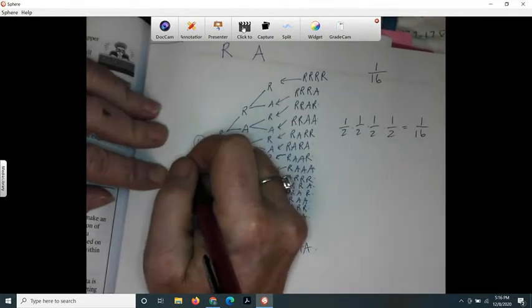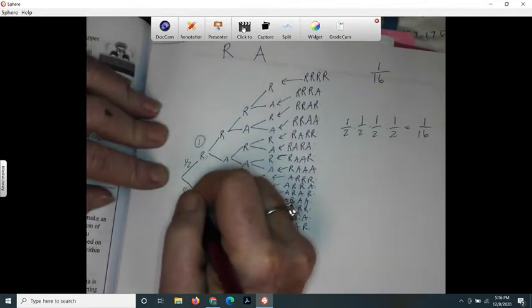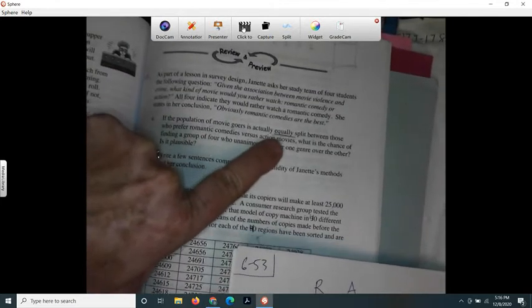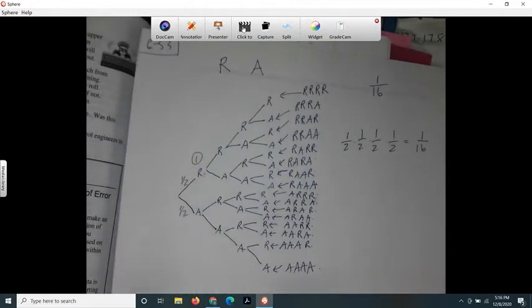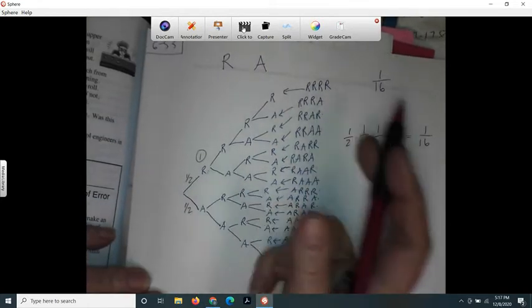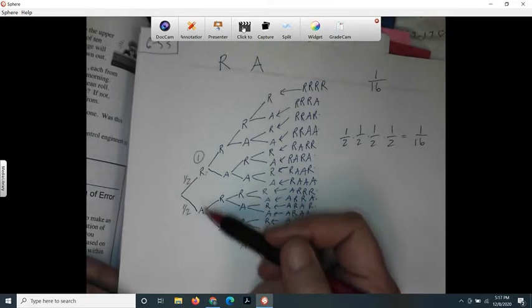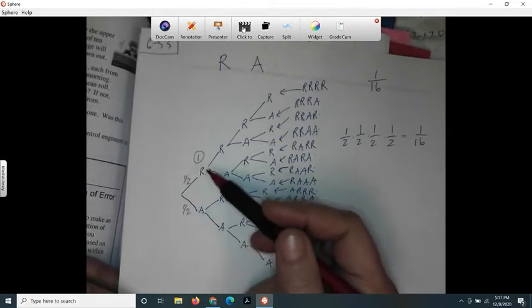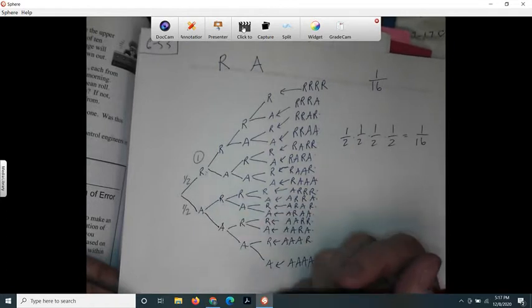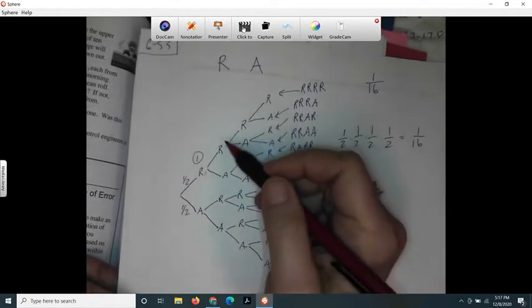And it's half and half, because the book is saying there's an equal split. It's the same exact picture you would get if you were flipping a coin 4 times, because there are only two answers. They either like romantic comedies or they like action. So then she goes to the next person.